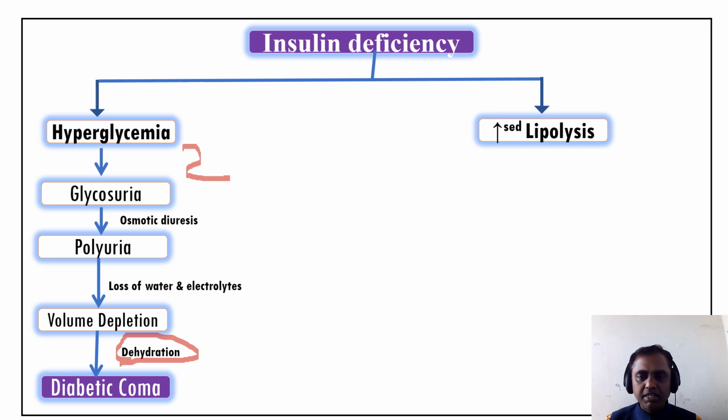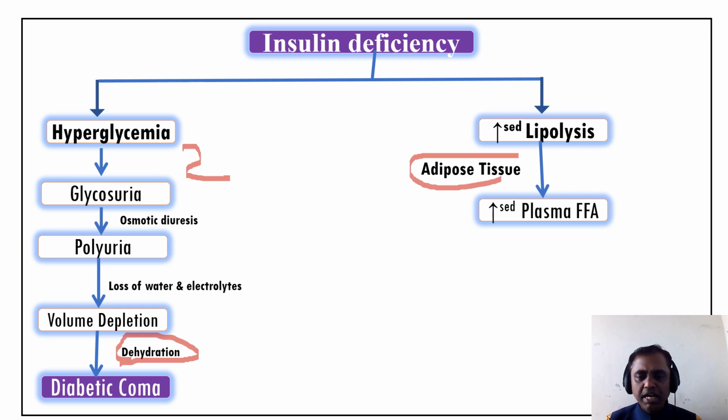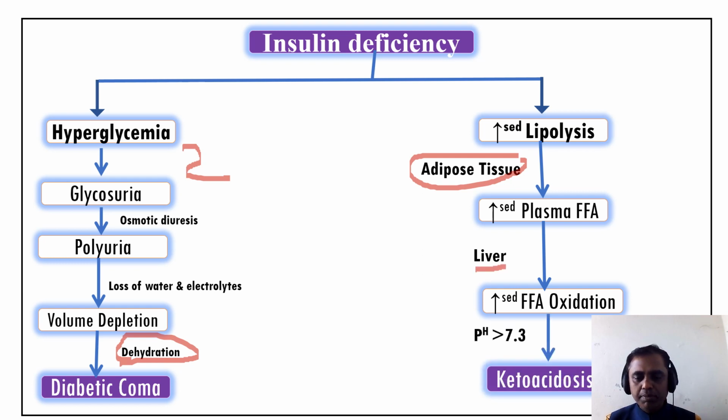Whereas here there is increased lipolysis, taking place in adipose tissue. That leads to increased plasma free fatty acids, which leads to increased oxidation in the liver. So more ketone bodies are formed, and the end result is ketoacidosis. This is occurring in type 1. So type 1 individuals mainly suffer from ketoacidosis, and type 2 individuals mainly suffer from diabetic coma.